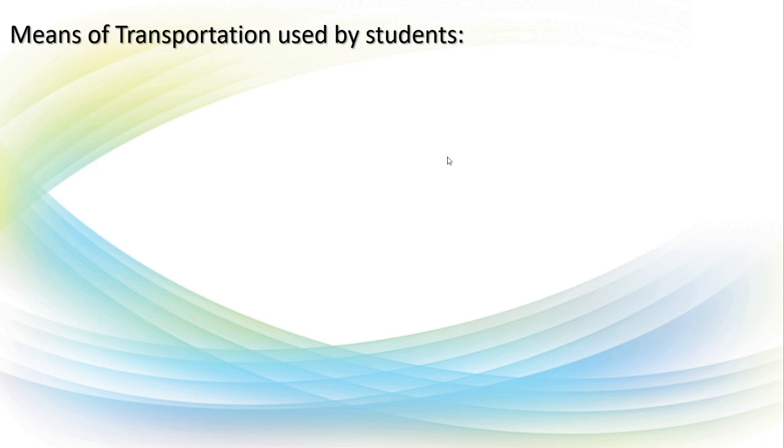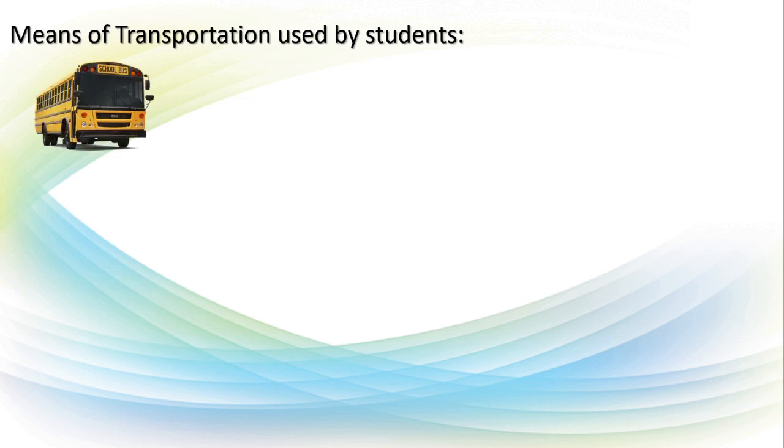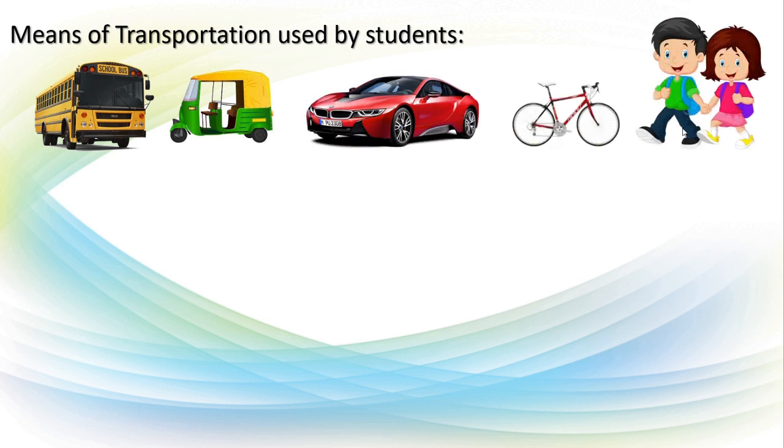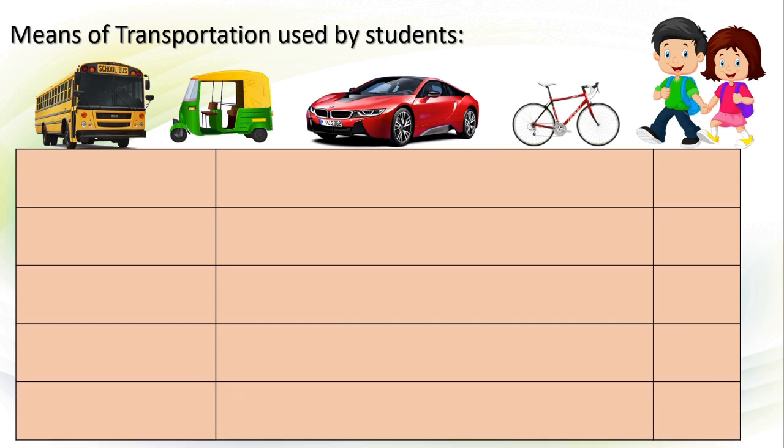The next one is means of transportation used by students of one class. One class has 30 students. Okay? And they use bus, auto rickshaw, car, bicycle, and some students prefer walking to school. Here these means of transport they use to come to school. Now 30 students are there in our class. So we will write their names and the modes or the means they use to come to the school.